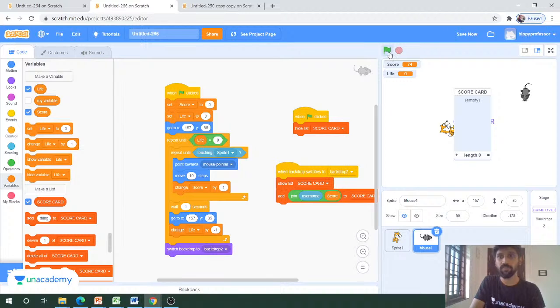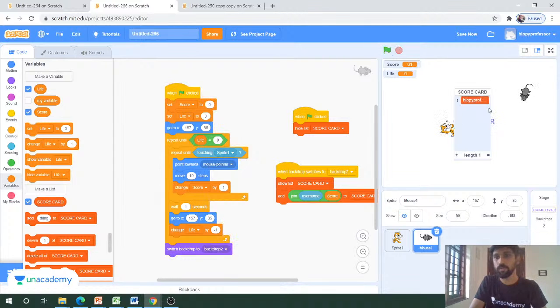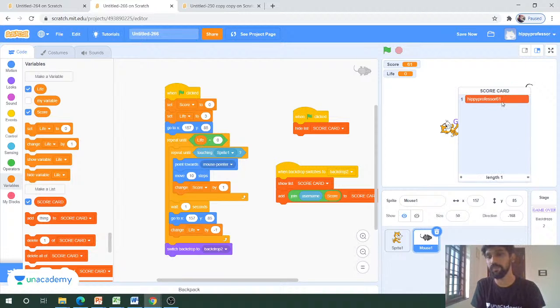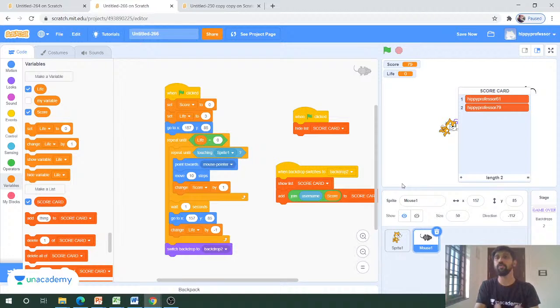If I click on the flag, you can see that. First time, second time, third time. Now this is hippie professor, this is my username. Now the score value is 61. This is my score, I just printed my score here. If I play the game again, you can see that both the usernames are the same, right? Since I am using my profile to play this game, the username will be the same.